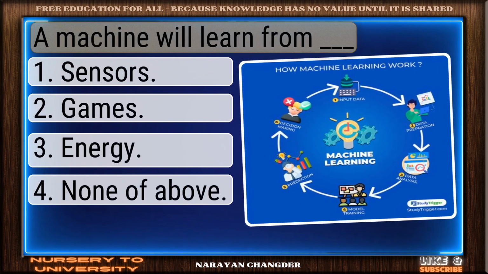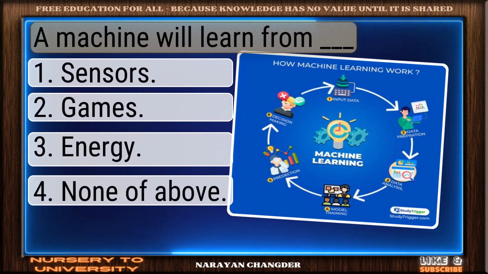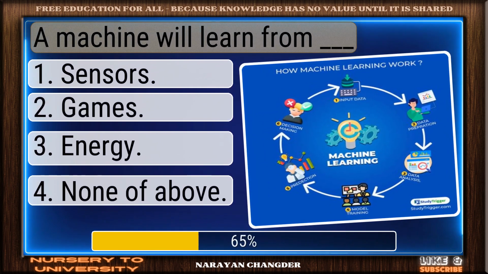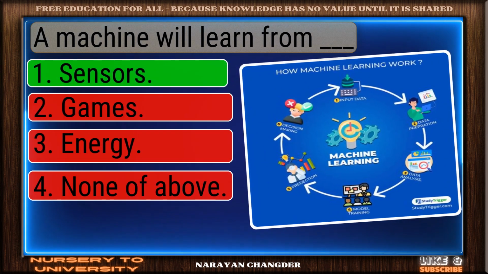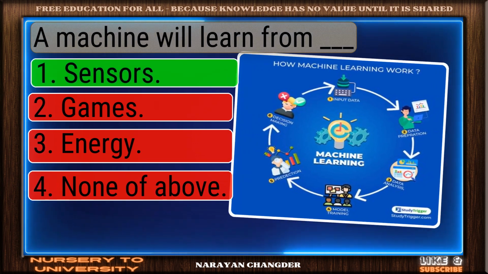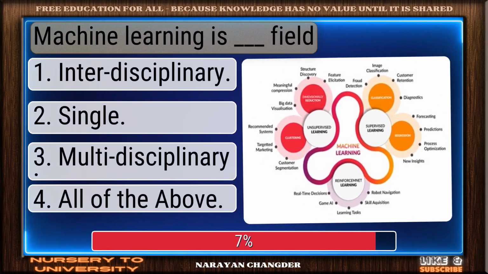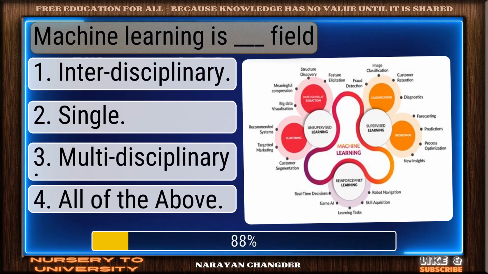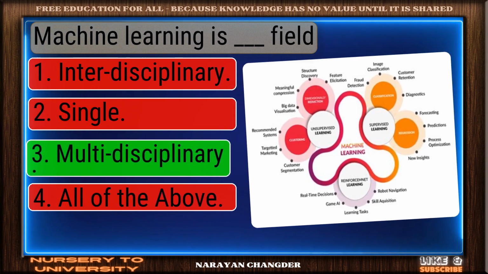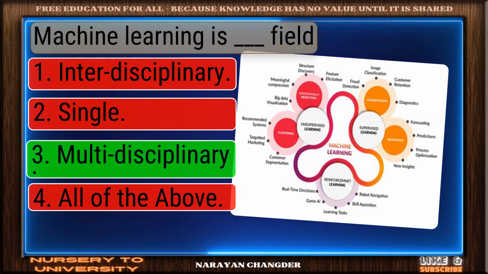Question number 55. A machine will learn from dash. Sharp thinking. Sensors is the right choice. Question number 56. Machine learning is dash field. Strong choice. Multidisciplinary is the right answer.